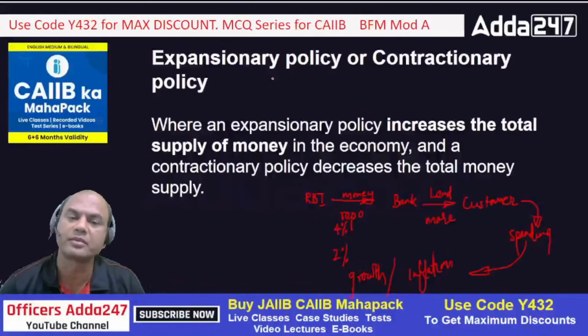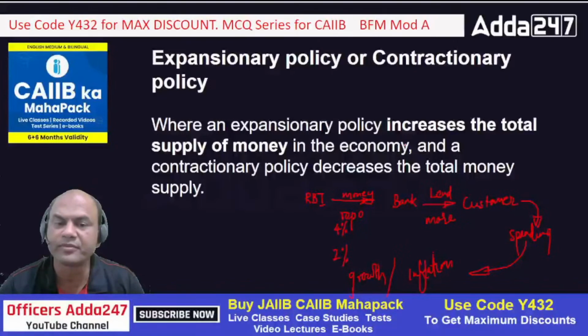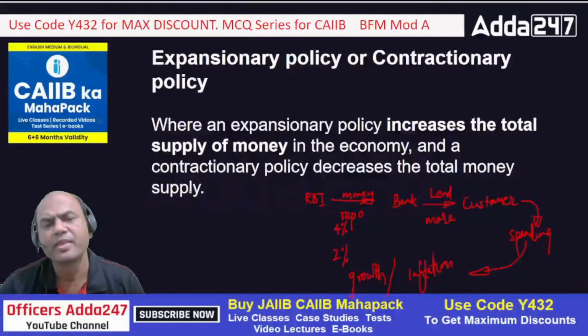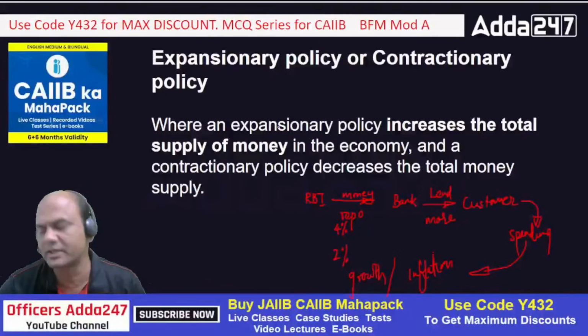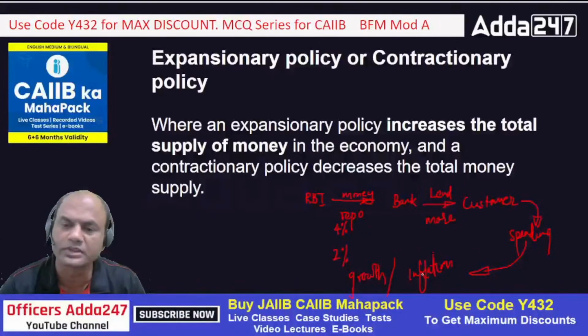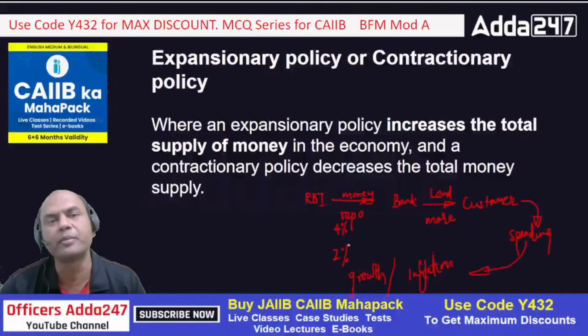Expansionary or contractionary policy. An expansionary policy increases the total supply of money in the economy, a contractionary policy decreases the total supply of money. Now, why is RBI following this expansionary and contractionary? Look at this. Again, go to this image. In this image, you will see that if RBI reduces the repo rate, see this. Earlier, let's say it is 4%. Now, if it reduces to 2%, what will happen?